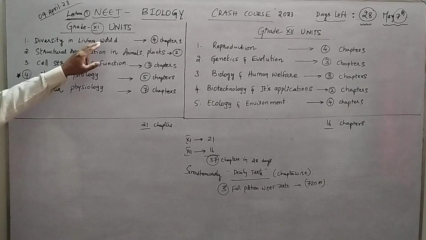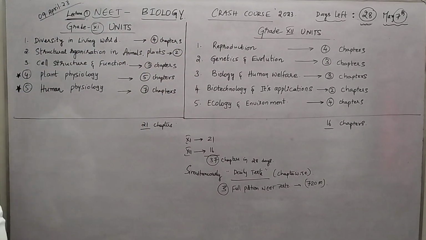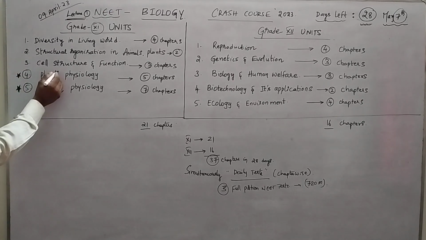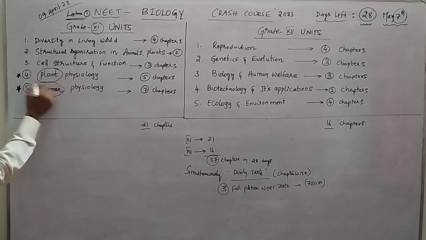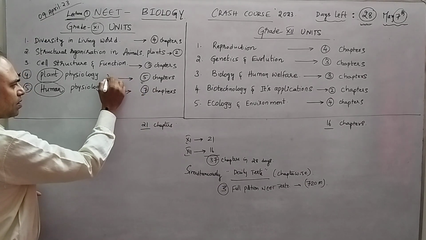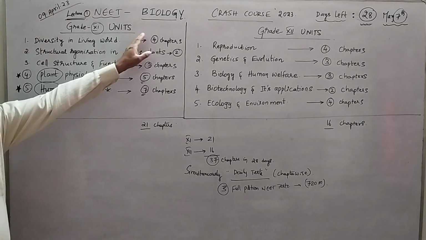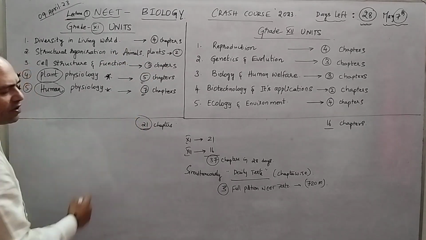So let us divide that into units first, and then those units will be divided into chapters. In 11th you have 5 units: diversity in living world, structural organization in plants and animals, cytology, plant physiology, then human physiology. Under that, these are very important. Fine. Now if you subdivide that, in total you get around 21 chapters in 11th.